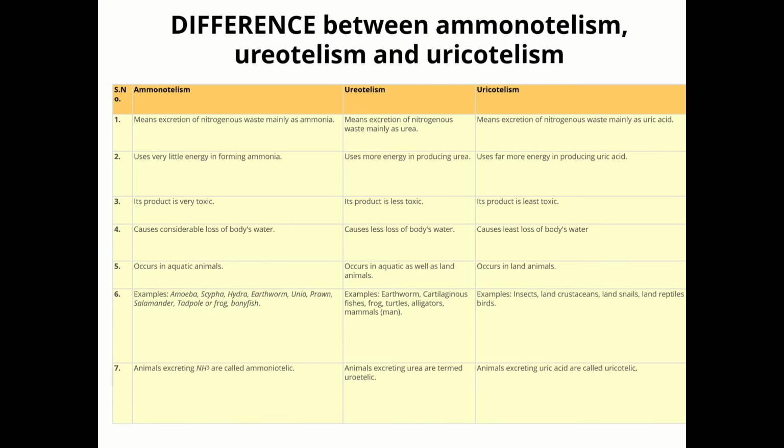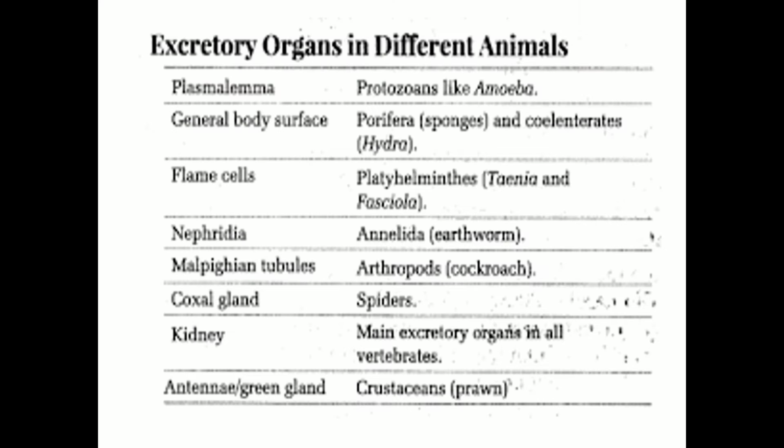Animals which live in dry conditions have to conserve water, therefore they convert ammonia into uric acid. The uric acid is least toxic and is excreted in the form of pellet or paste with a minimum loss of water. Examples are reptiles, birds, land snails, and insects.